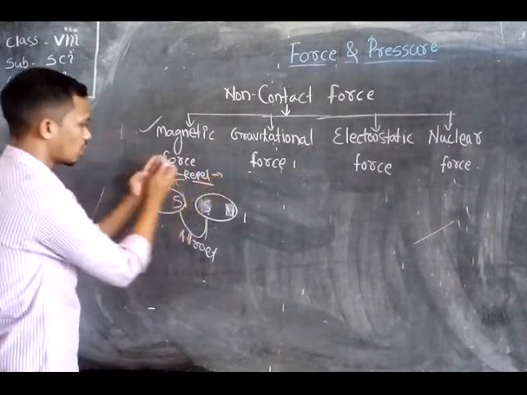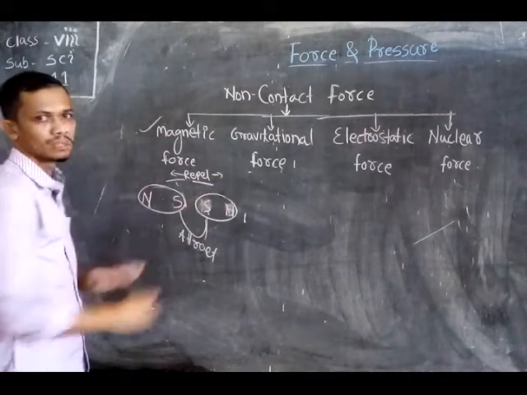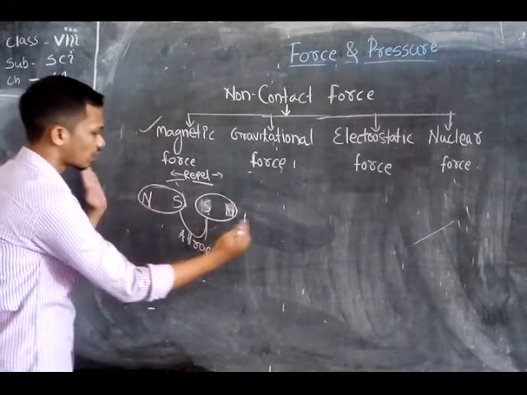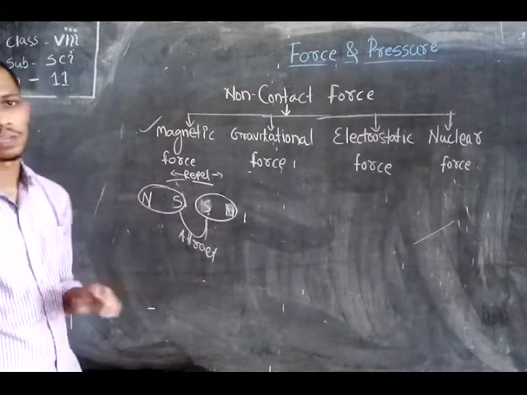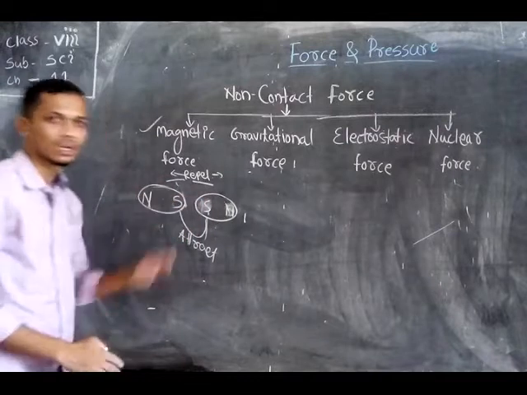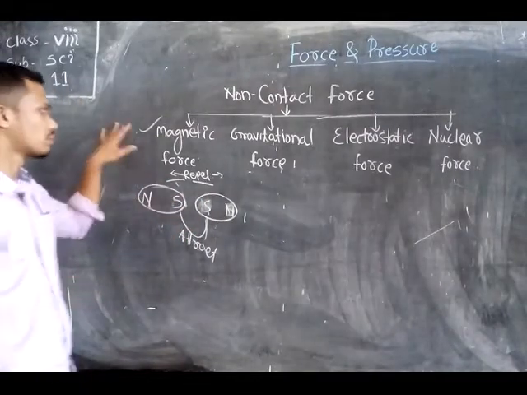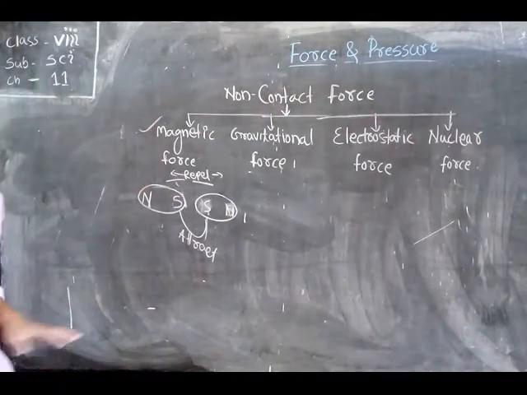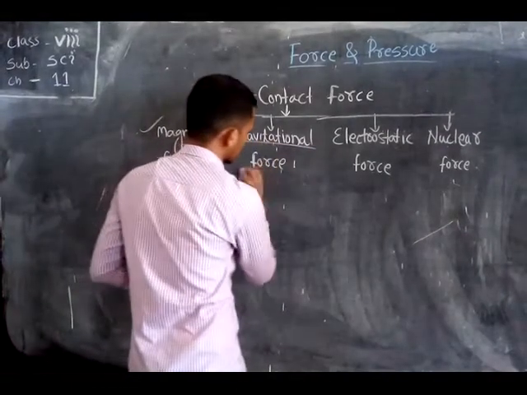That means they want to move away from each other, and in the opposite case they want to come into contact, or come closer to each other. So this type of force is called the magnetic force. Next one is the gravitational force.